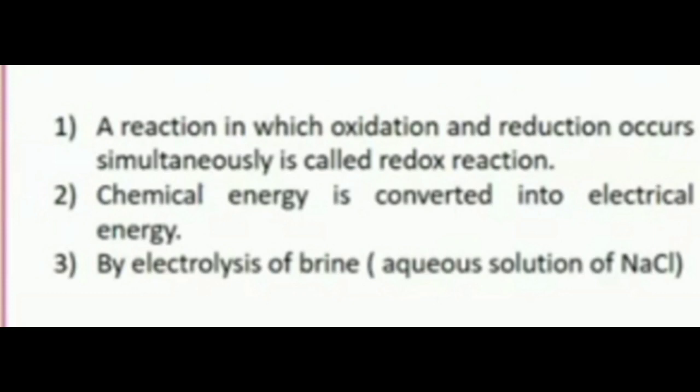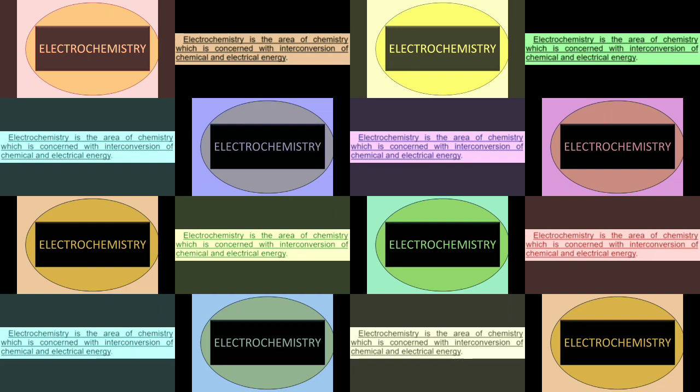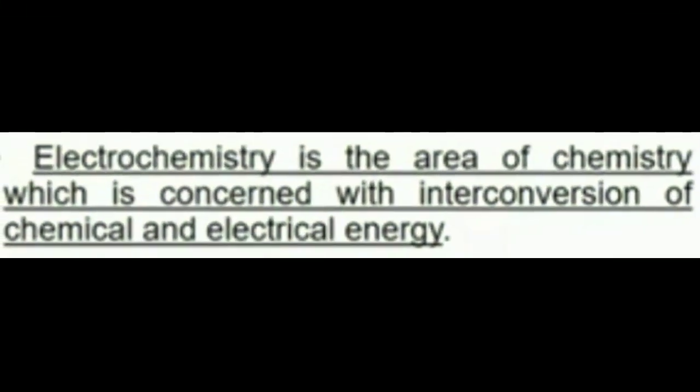In the second question, the chemical energy is converted into electrical energy, and in the case of the third one, electrical energy is converted into chemical energy. That is known as electrochemistry. So, electrochemistry is defined as the branch of chemistry which deals with the interconversion of chemical energy to electrical energy and electrical energy to chemical energy.